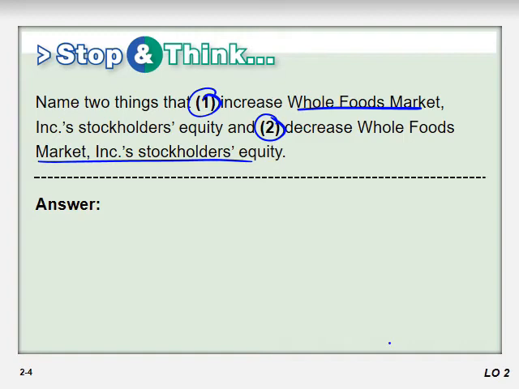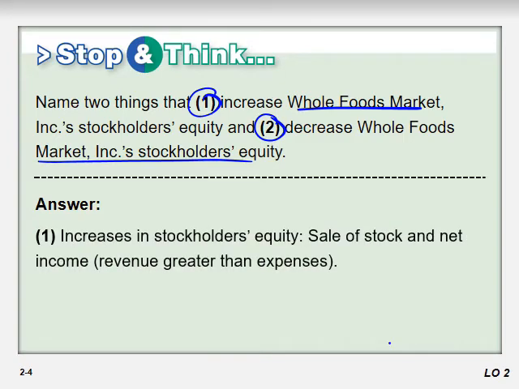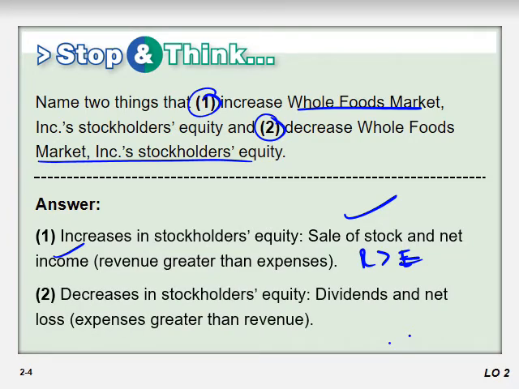stockholders' equity. So number one, what increases the stockholders' equity includes sale of the stock and earning net income, which is when revenue is greater than expenses. You earn net income. When net income is increased, stockholders' equity increases. Second answer: decreases in stockholders' equity include when you pay dividends from the net income, your stockholders' equity decreases, or when you earn a net loss, which means revenue is less than expenses.